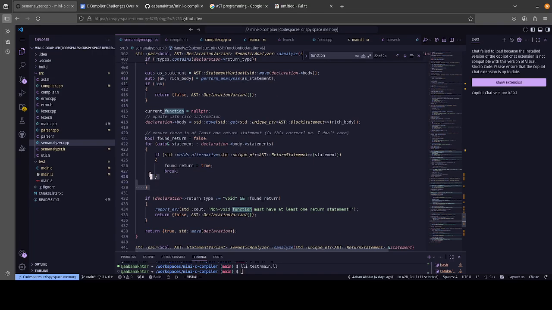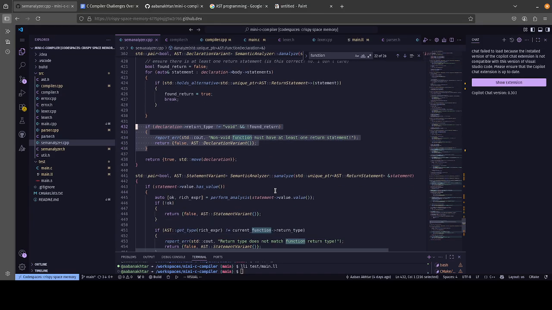We make sure that it has a return statement, another thing that semantic analyzers do for functions. And we make sure that if the function is non-void, it makes a return. Now theoretically, the main function is an int, but you don't need to put a return. That isn't really checked here because I don't care, pretty much.